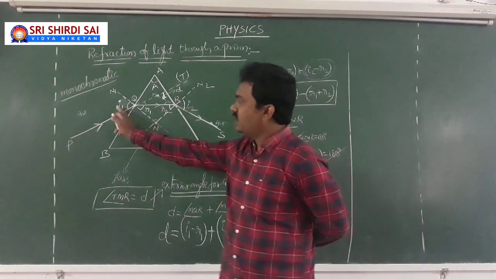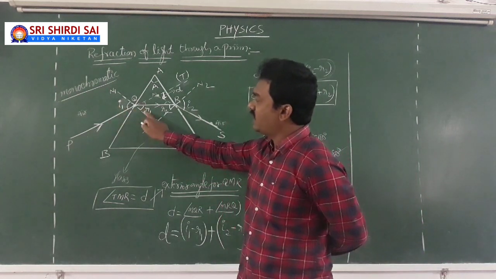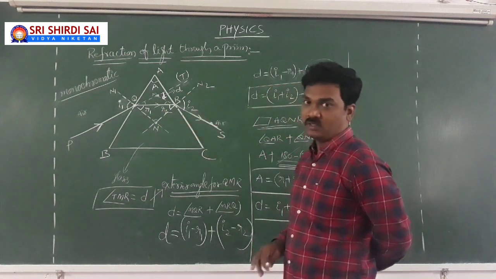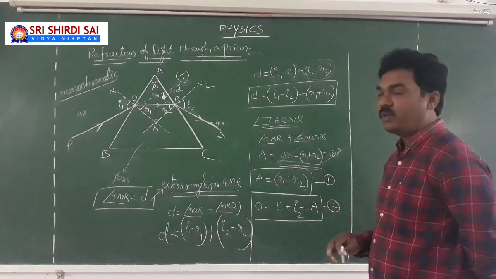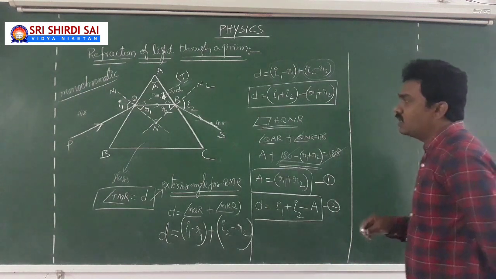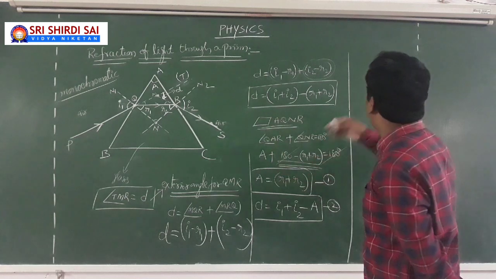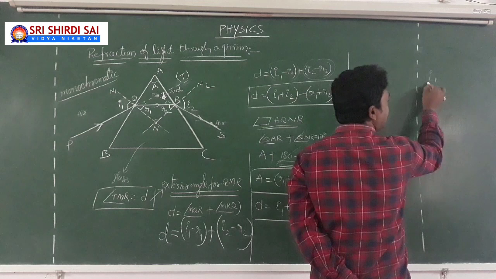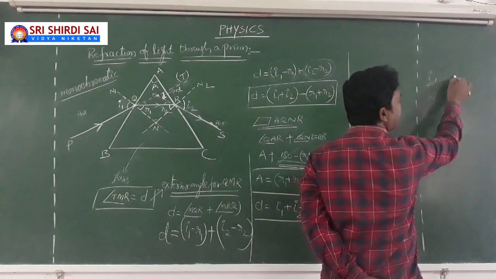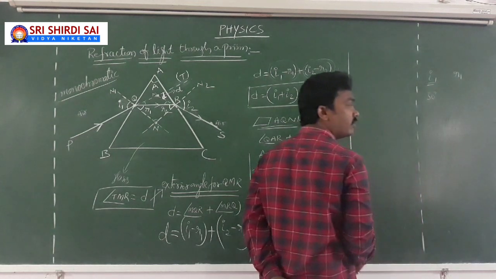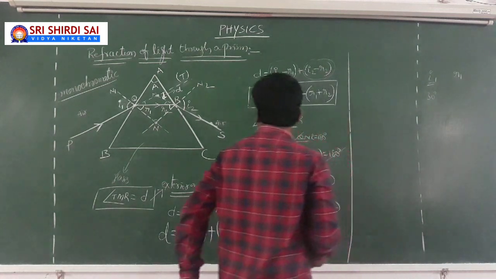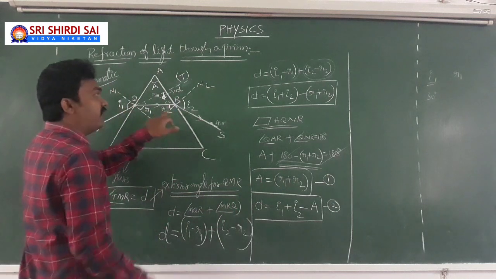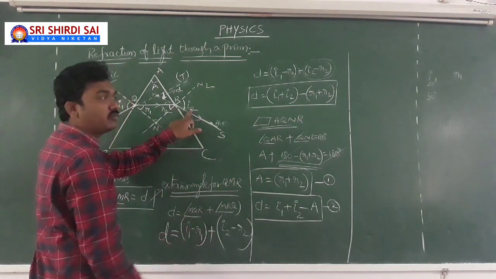So you see, I1 is the angle of incidence, R1 is the angle of refraction. Here R2 is the angle of incidence, I2 is the angle of emergence. So usually people may get a doubt. Sir, if I am going to increase the value of I1, look at this. For example, I1 is taken as 30 degrees. Then you will get some value for R1, so that there will be some value for R2 because R1 plus R2 equal to A, so that there will be some value for I2.